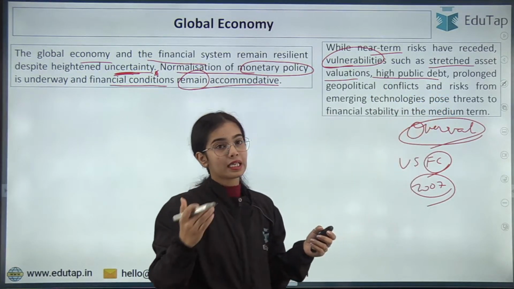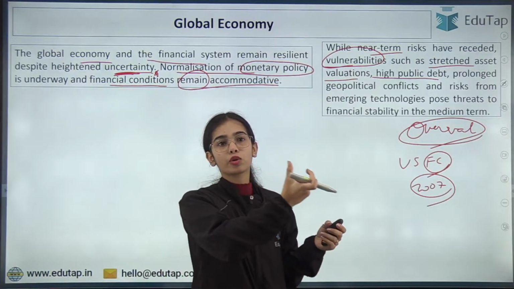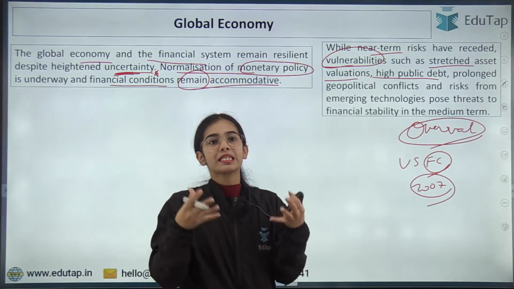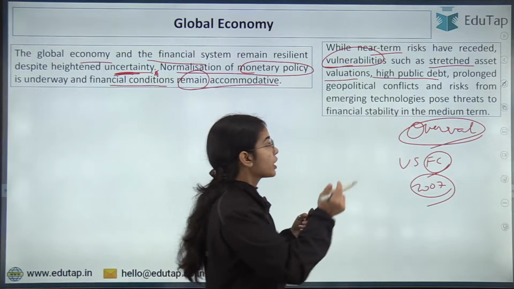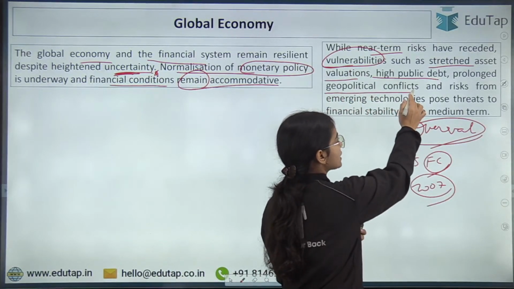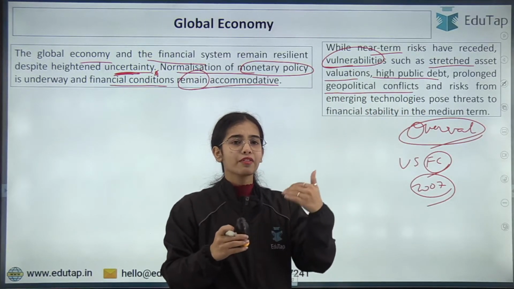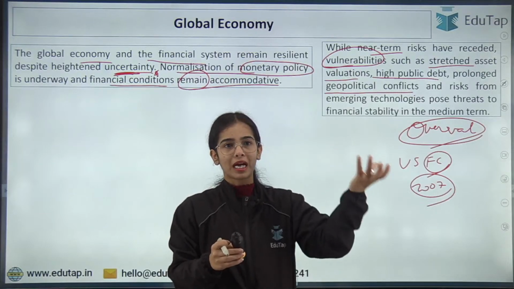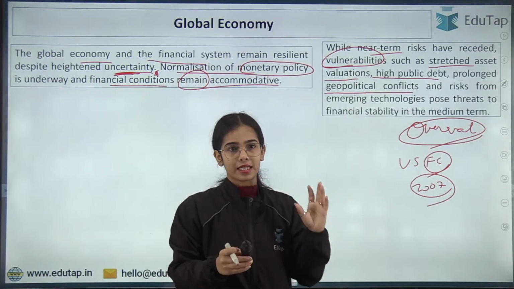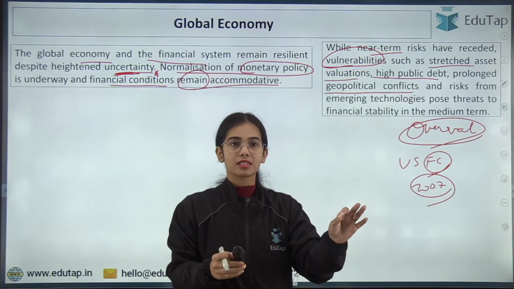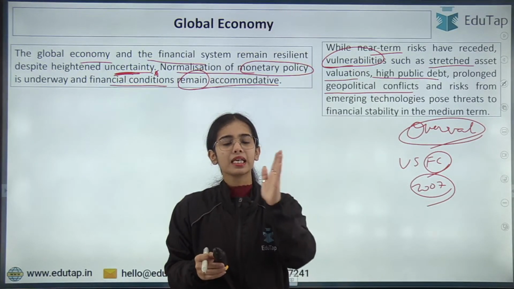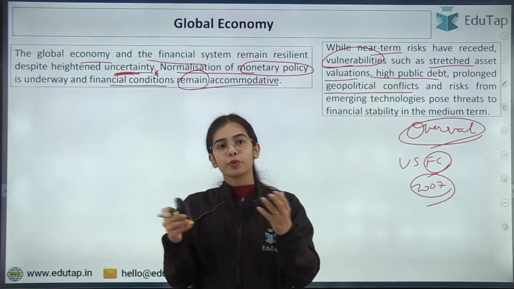The public debt is increasing, and debt always leads to problems if the capacity is not developed in the countries. Okay, prolonged geopolitical conflicts among the countries. Day after day we are hearing some new problem that is arising, some new conflict that is arising. Russia-Ukraine war, then the Gaza situation started. So there are again and again some problems arising between the countries.